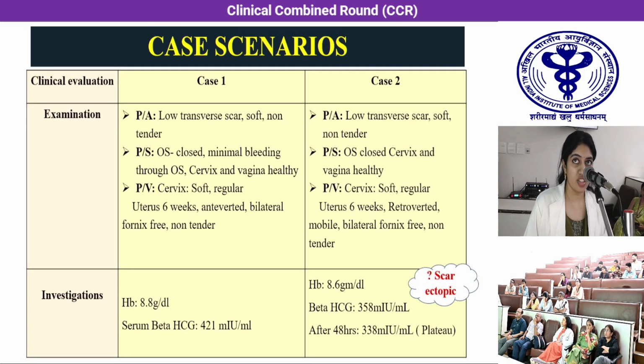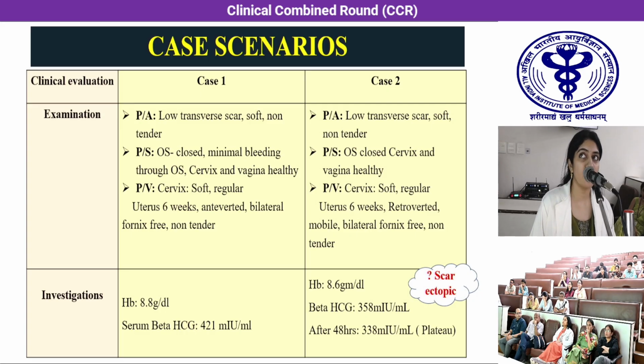On examination of the first case, per abdomen, there is a previous cesarean scar present. Per speculum, os was closed, minimal bleeding was present, cervix and vagina were healthy. On per vaginum, uterus is 6 weeks, anteverted, bilateral fornices are free and non-tender. She has moderate anemia with hemoglobin of 8.8 gram per dL even after receiving 3 PRBC transfusions, and she has a beta HCG value of 421 milli international units per ml.